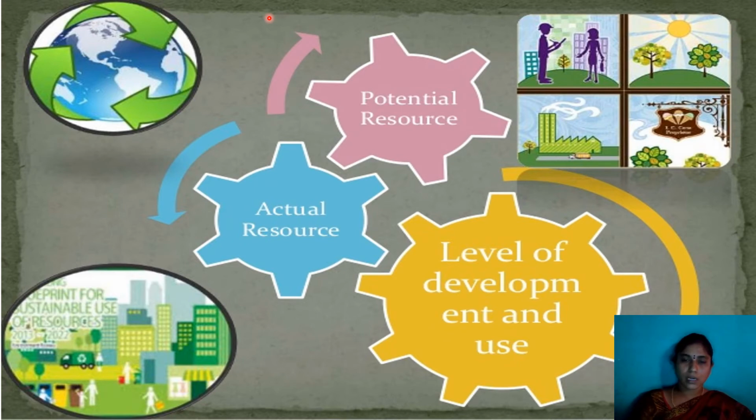Mainly our resources can be classified into three types: natural resources, human resources, and human-made resources. In that, I'm talking about natural resources. Natural resources are again classified into four types on the basis of usage, originality, stock, and distribution. In the first part, on the status of development and use, they can be classified into two types: potential resource and actual resource.